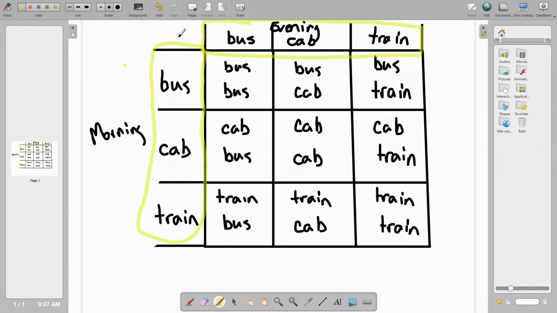So in this column here, we have bus, cab, train. In this row, we have bus, cab, train. And you see that says evening up here. So in the evening, he has these 3 choices, and in the morning, he has these 3 choices. It takes a little while to do this, so I went ahead and made it.